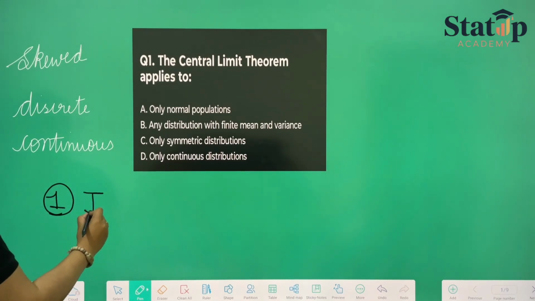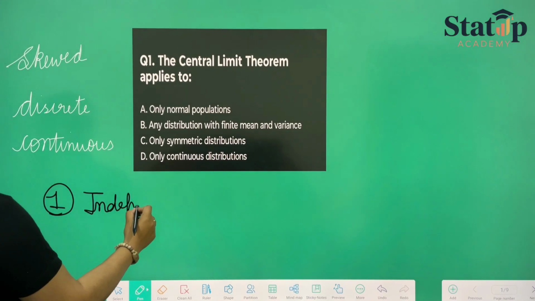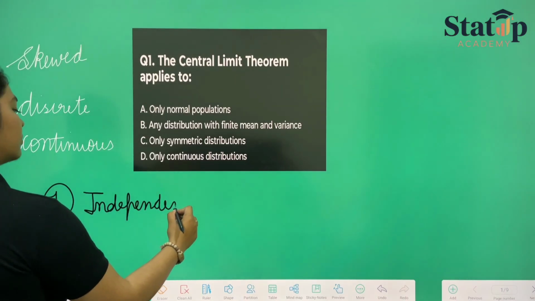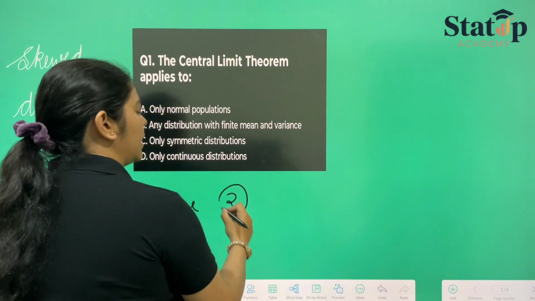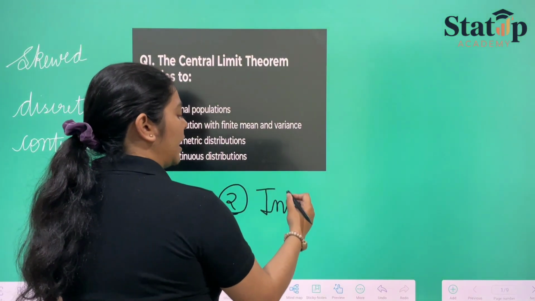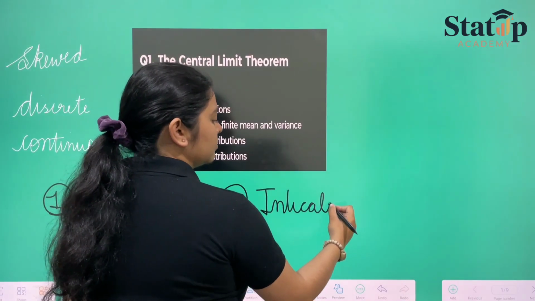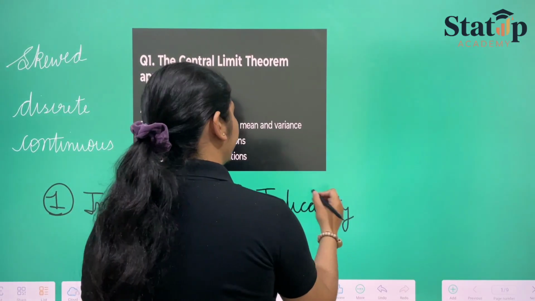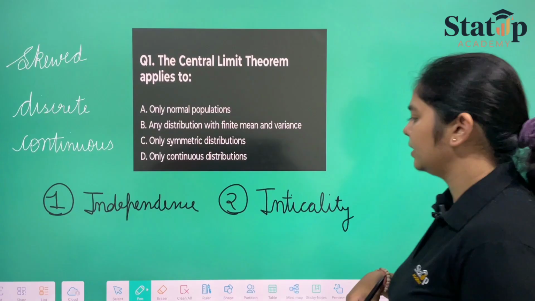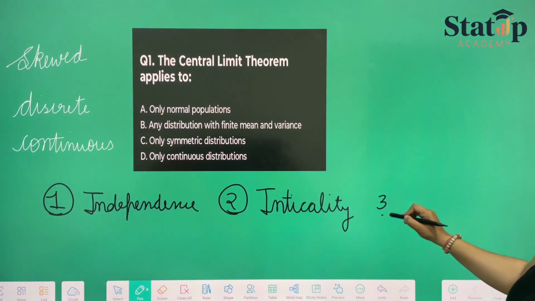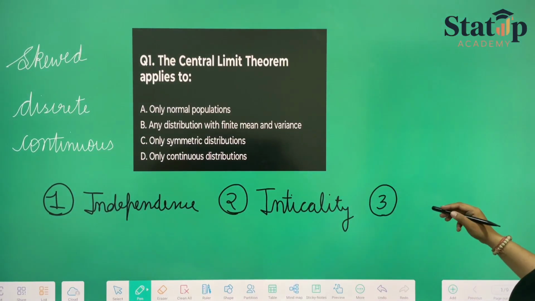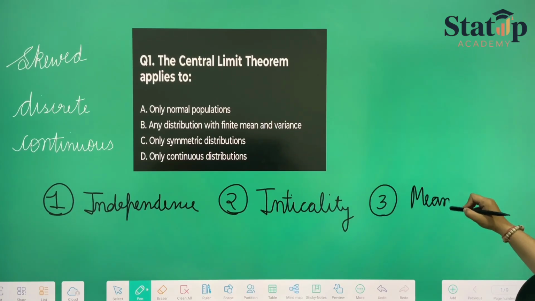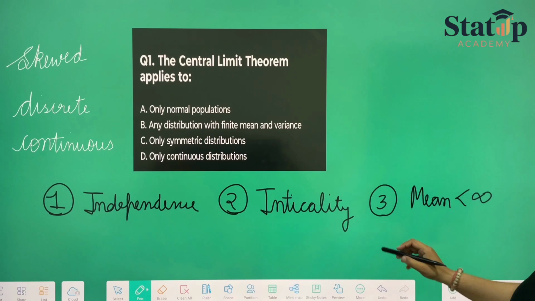First is independence of random variables. Second is identicality, whether all the random variables are identical. Third one is that the mean should be finite.